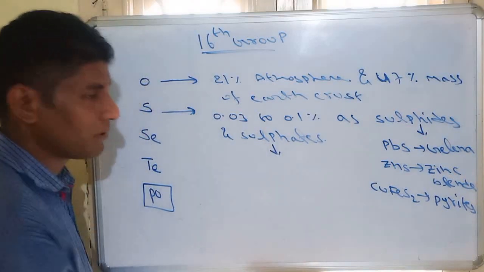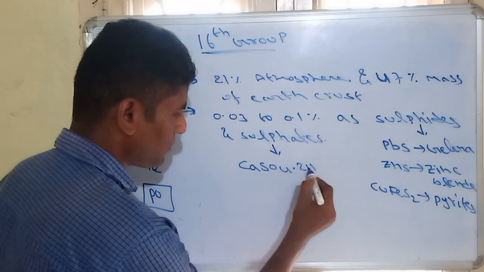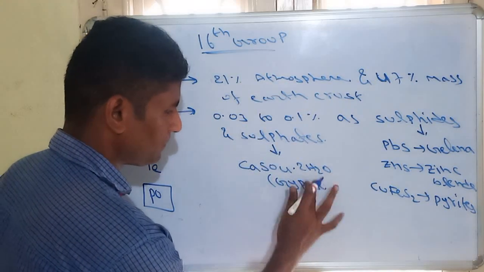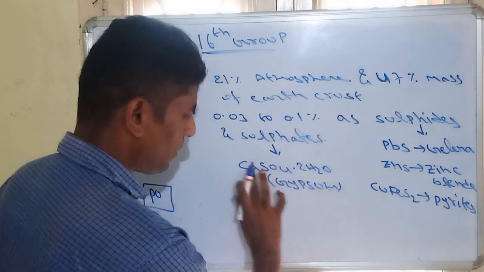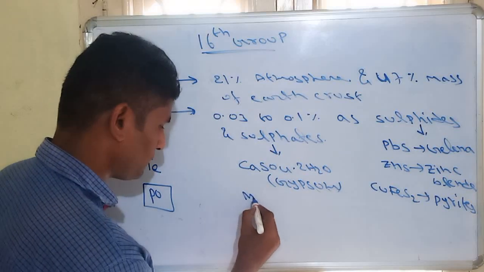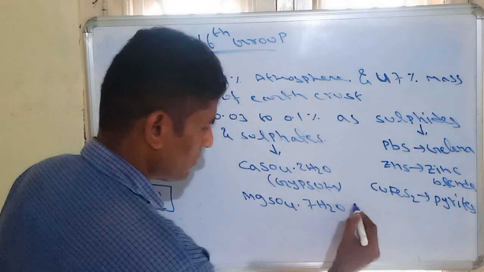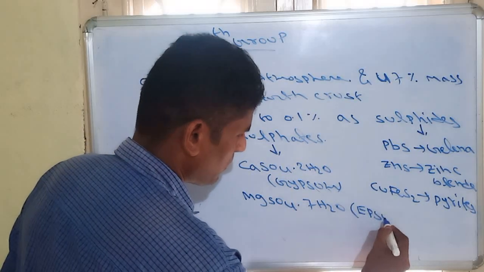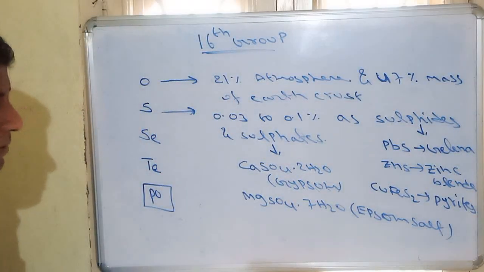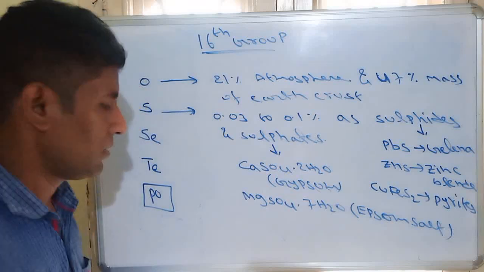Similarly, there are a number of sulfates, like calcium sulfate 2H2O, which is nothing but gypsum. The formula of gypsum is CaSO4.2H2O. Also magnesium sulfate 7H2O is called Epsom salt. So Epsom salt is MgSO4.7H2O, and gypsum is CaSO4.2H2O.